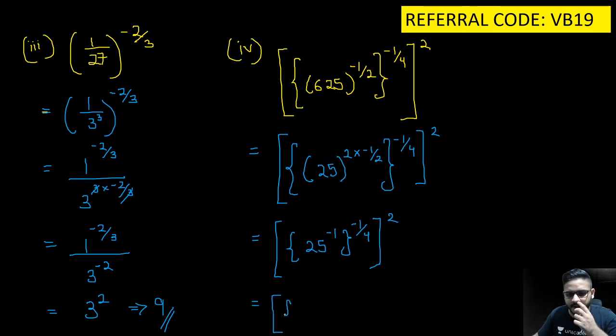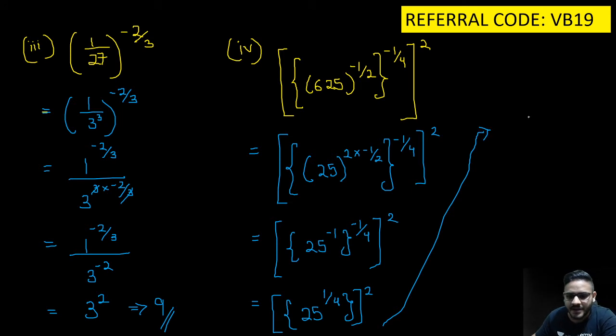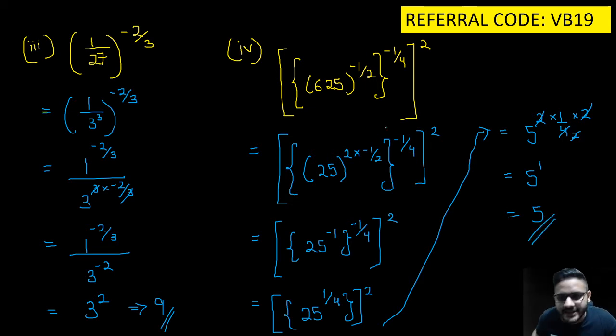Solving this further. Now I hope you guys have already solved it before me. Can I write this as 25 raised to the power 1 by 4, the whole square? Yes, I can. Why not? Solving this here, we get 5 square into 1 upon 4 into 2. So what we'll get? We'll get 5 raised to the power 1. That is nothing but 5. So 5 is my final answer.